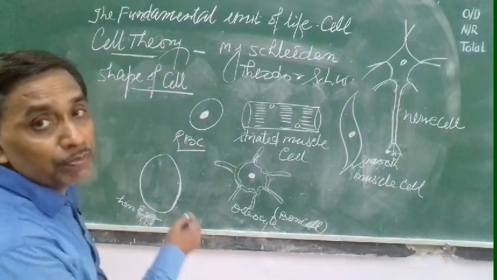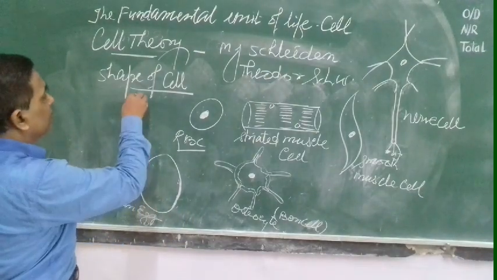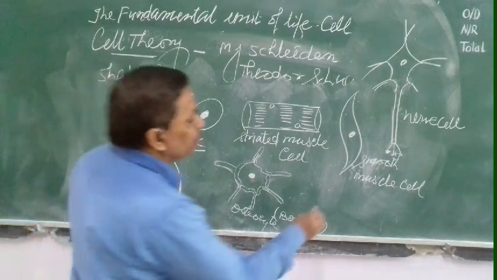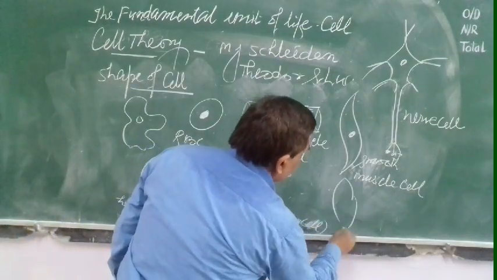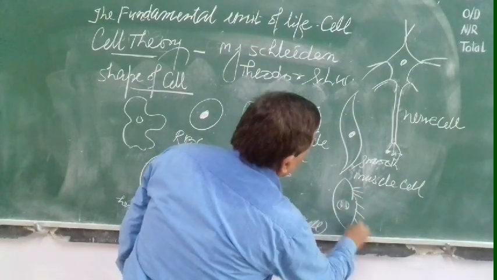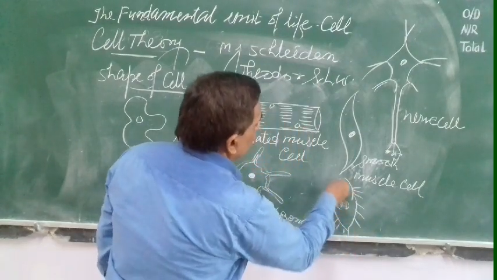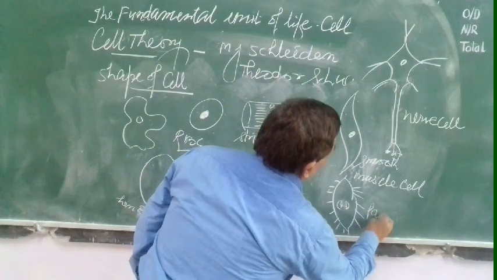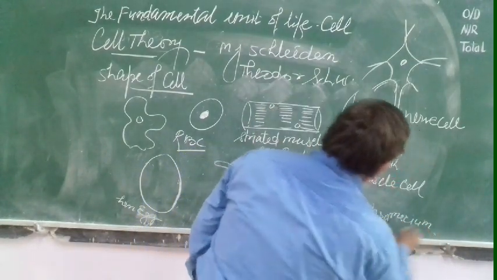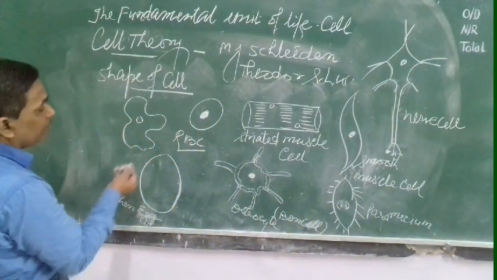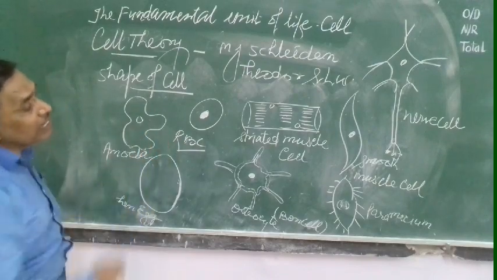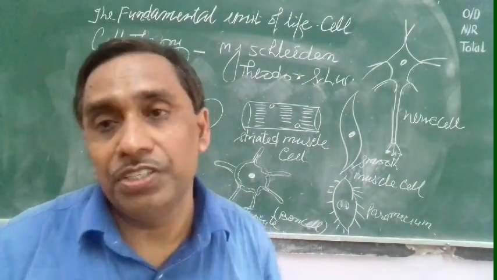If you see the amoeba, it has an irregular shape and size like this. Paramecium is just slipper-like. This is paramecium. It is a unicellular organism. It is also a cell. Here amoeba is also a cell. So cells have different shapes and sizes.